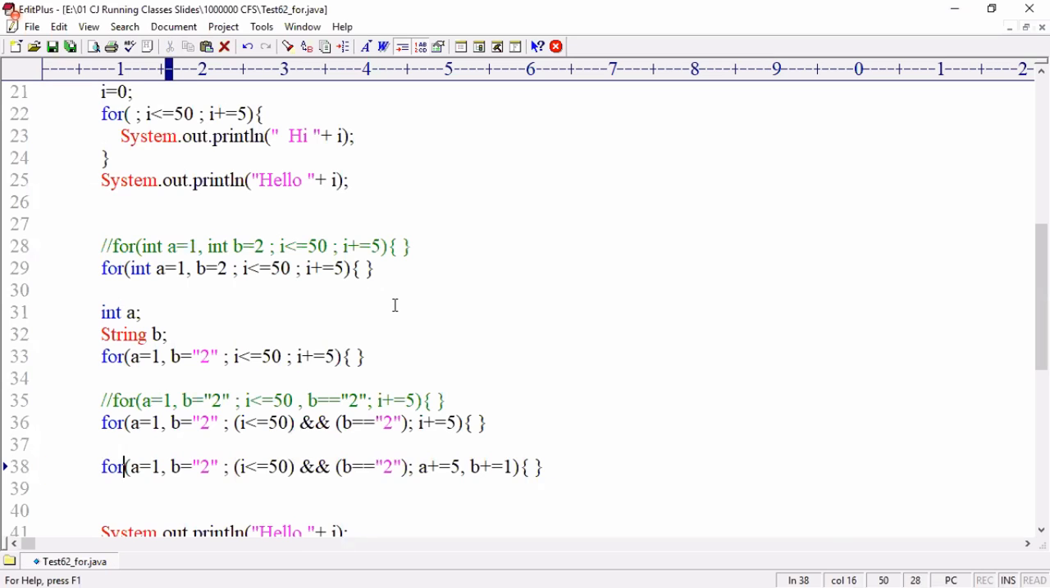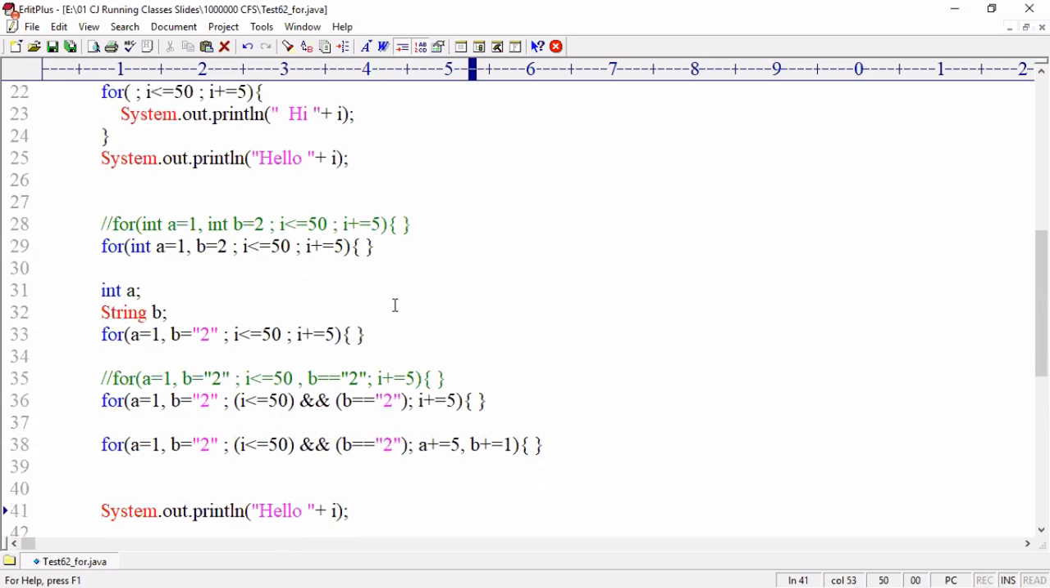Okay. You can write multiple initializations. If you want to provide the same type of initialization, you can use int a comma b. If you want to provide different types of variables, then you have to declare them outside and then use them inside. Next, if you want to provide multiple conditions, it is not possible; you have to combine them and generate one value, either true or false. And next, you can use multiple incrementing and decrementing, no problem. So these are the very important syntax points you have to know.